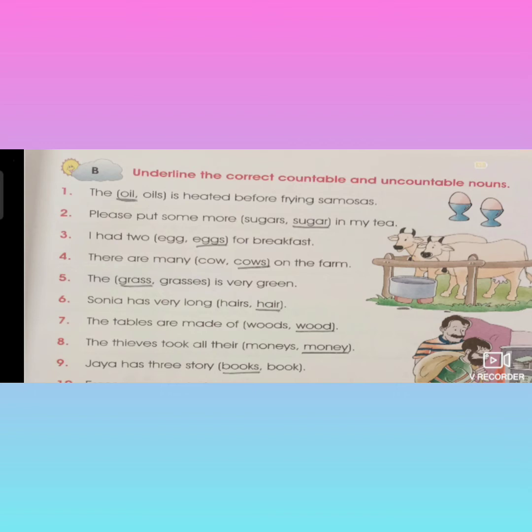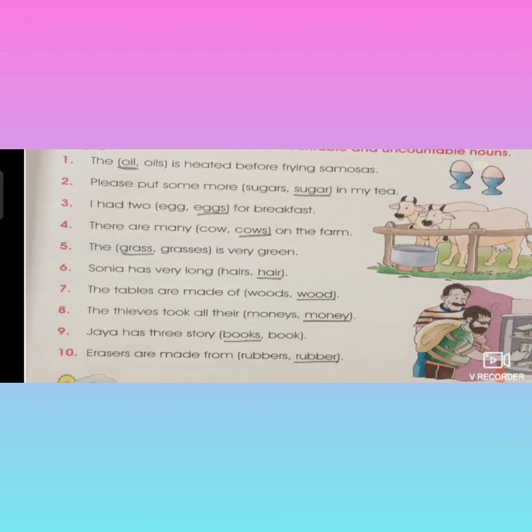And the last one, erasers are made from the rubber. Erasers is a countable noun, children. We can count, I want today 1 eraser, 2 erasers. But whereas, rubber, from which these erasers are made, is an uncountable noun. So underline rubber. R-U-B-B-E-R, rubber.